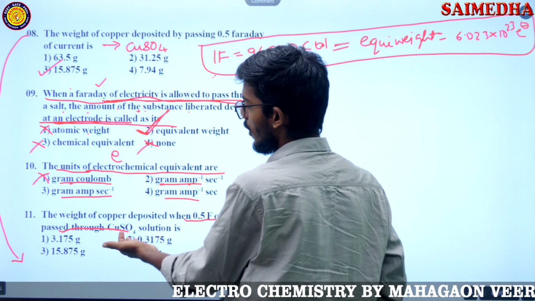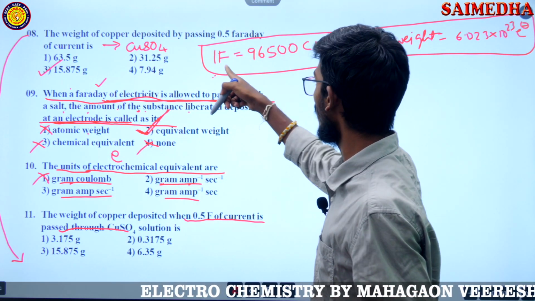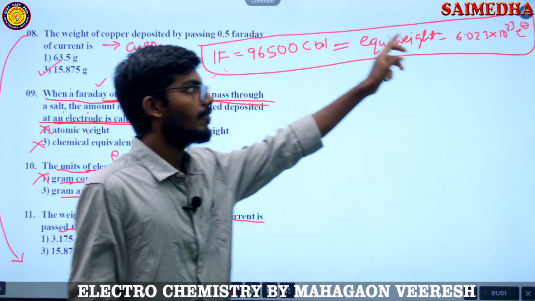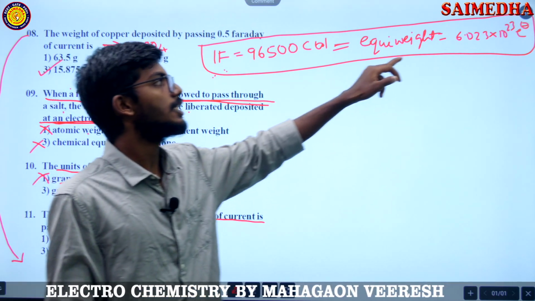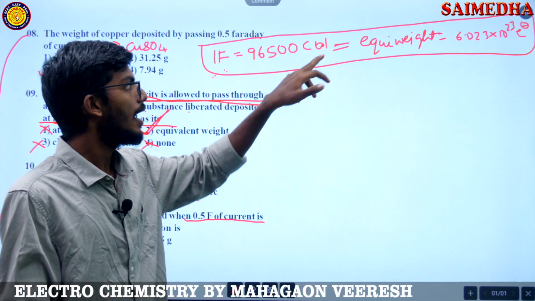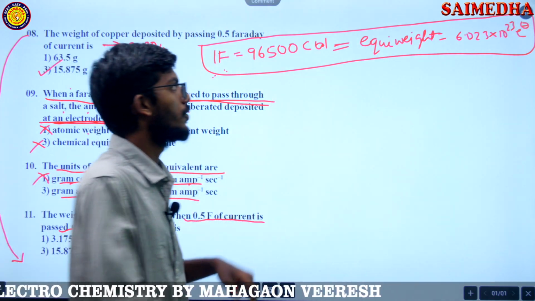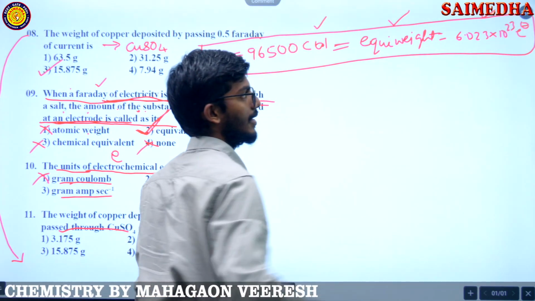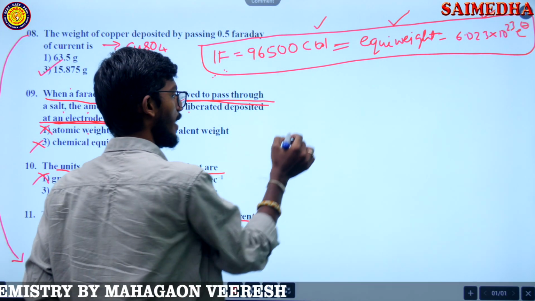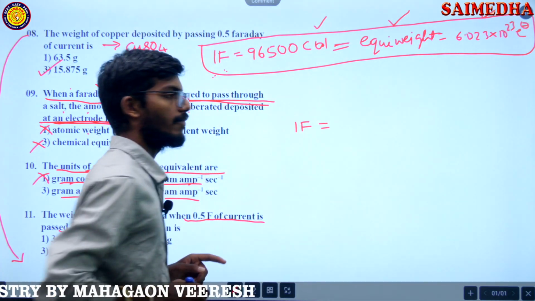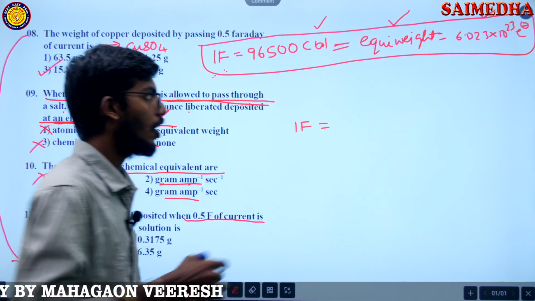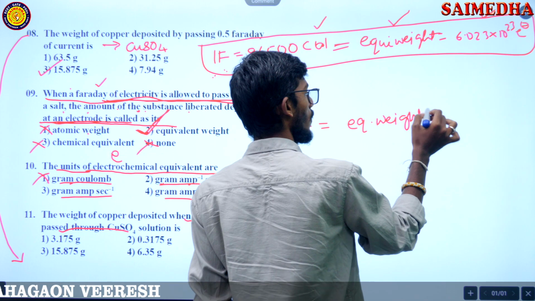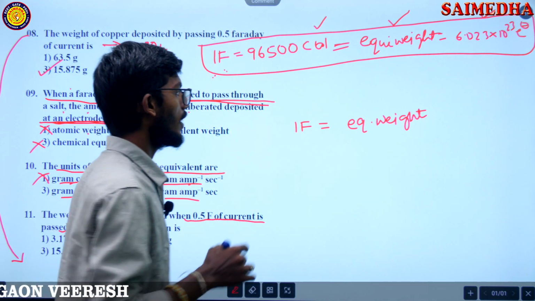See, 0.5 Faraday, what I told you: on passing 1 Faraday of current, what will be there? 6.023 into 10 to the power of 23 electrons, and equivalent weight I told you. 1 Faraday gives 96,500 coulombs, or equivalent weight, or these electrons. So 1 Faraday will give you how much weight? That is the equivalent weight.